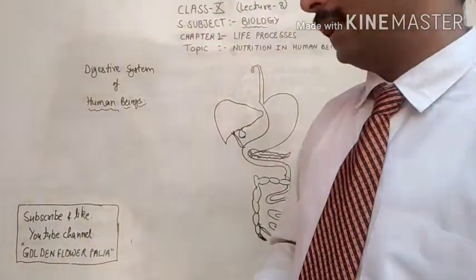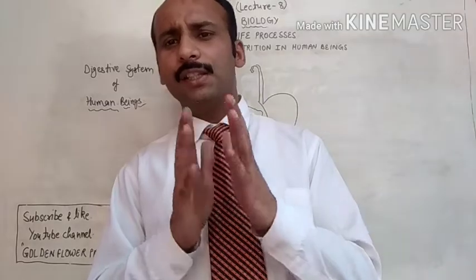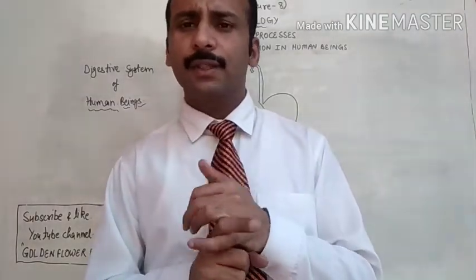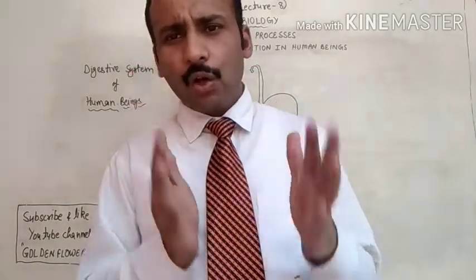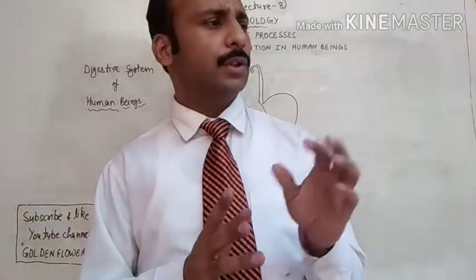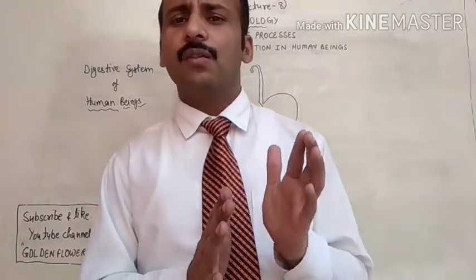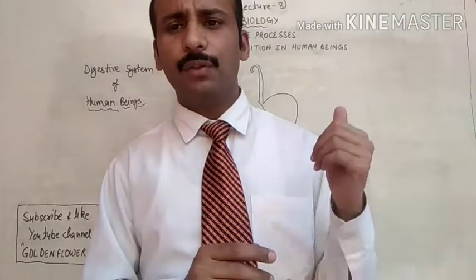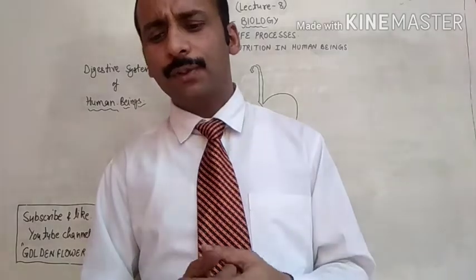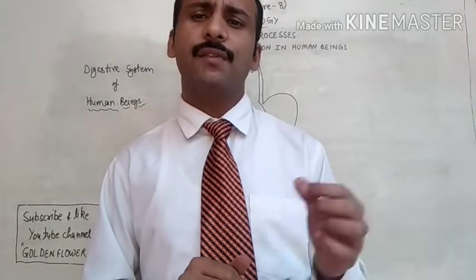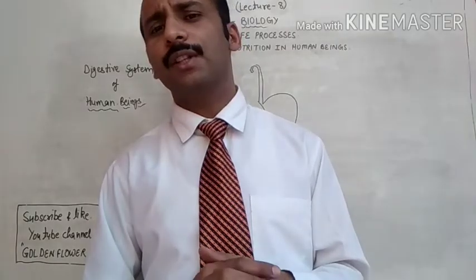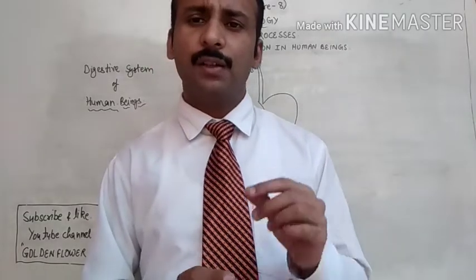As I told you, the digestive system of human beings is divided into two parts: the alimentary canal and the digestive glands. We have to discuss all these parts one by one in detail. But today I will give you a summary of the digestive system with the help of the diagram which I have already labeled. Then we will study each part of the digestive system and the digestion of food in the different parts of the alimentary canal one by one.